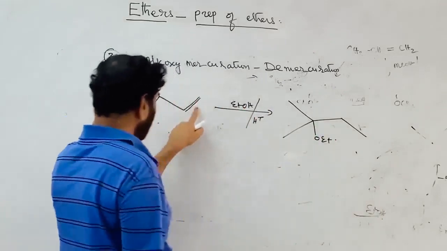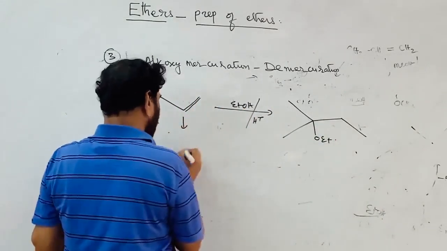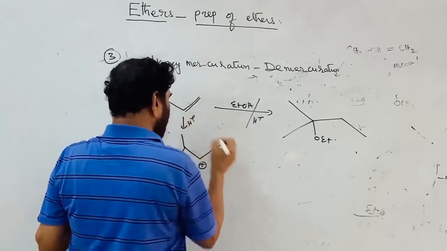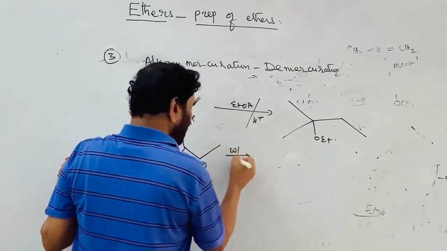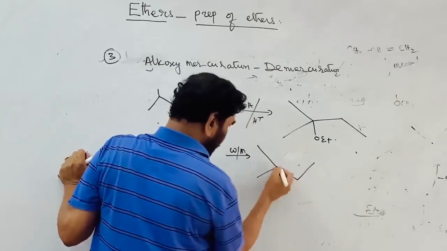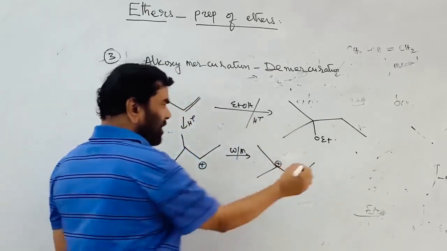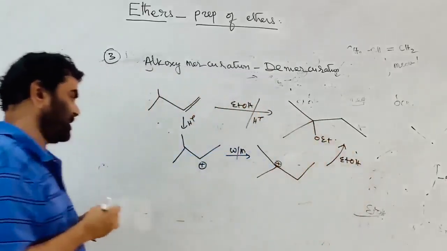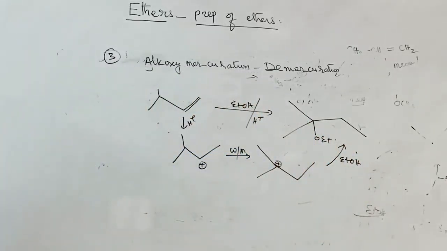A carbocation is formed, it undergoes a Wagner-Meerwein rearrangement, and on attack of ethyl alcohol it gives this product. That is, a rearranged product is formed.